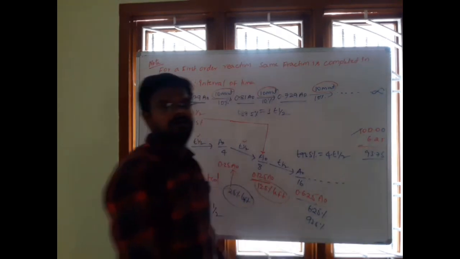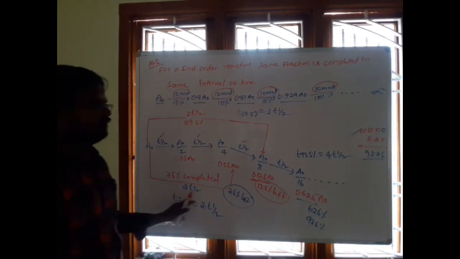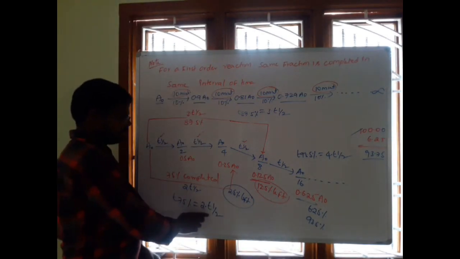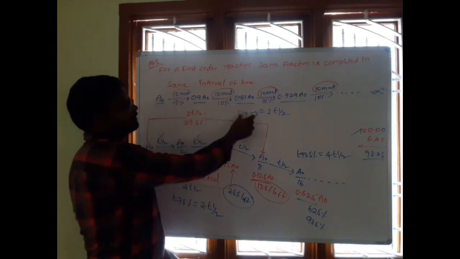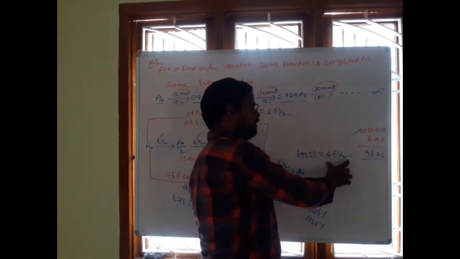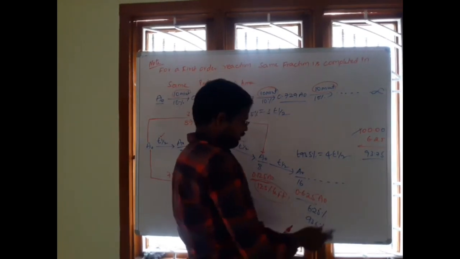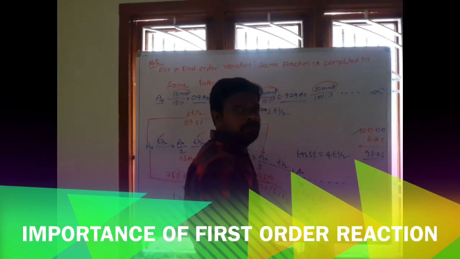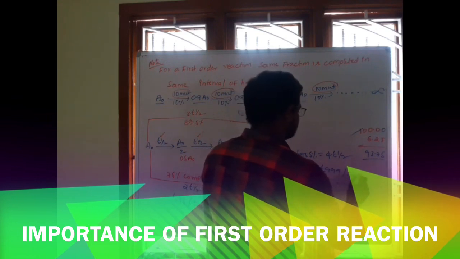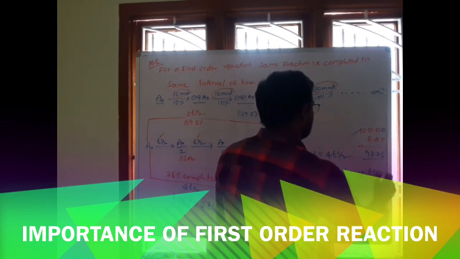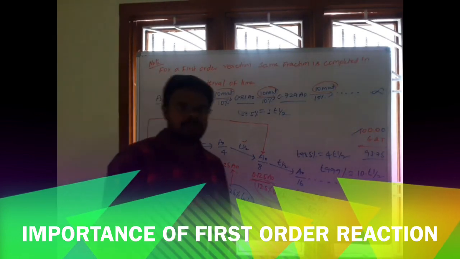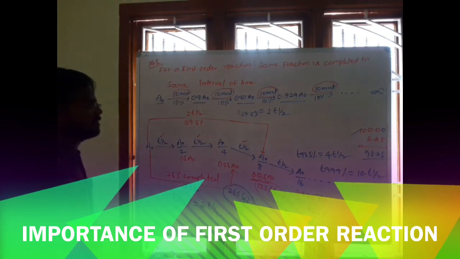4 half-lives. Which is very important for NEET and JEE. See here, 75% of the first order reaction is completed in 2 half-lives, 87.5% in 3 half-lives, and 93.75% in 4 half-lives. In the same manner, earlier we discussed one important problem: T99.9% of a first order reaction is completed in how many half-lives? 10 half-lives. These formulas are very important for NEET and JEE problems. Next, we are going to discuss integral